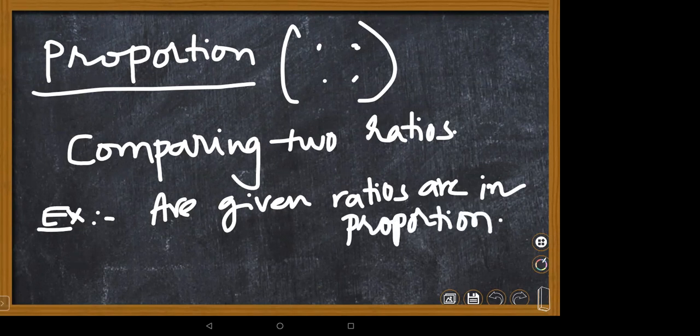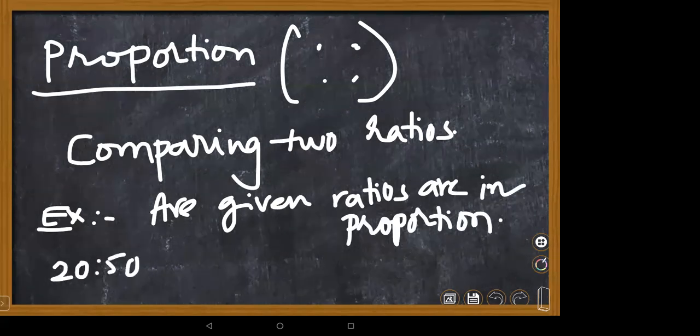In the question we have ratios given, right? Oh, sorry, children. 20:50, please write down the number. Sorry, I thought I gave. 20:50 is one ratio, and 60:150 is another ratio, children.